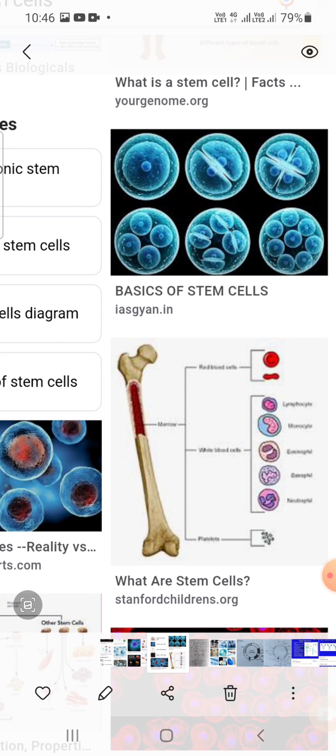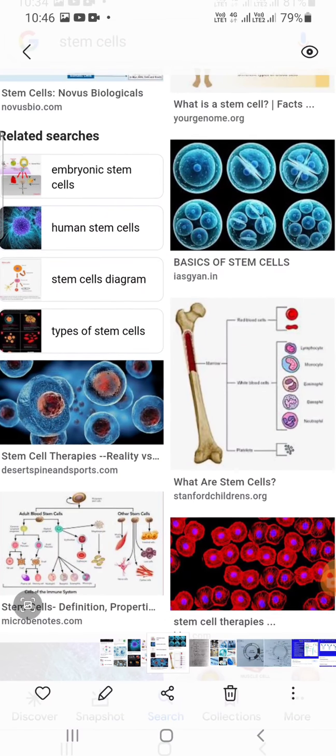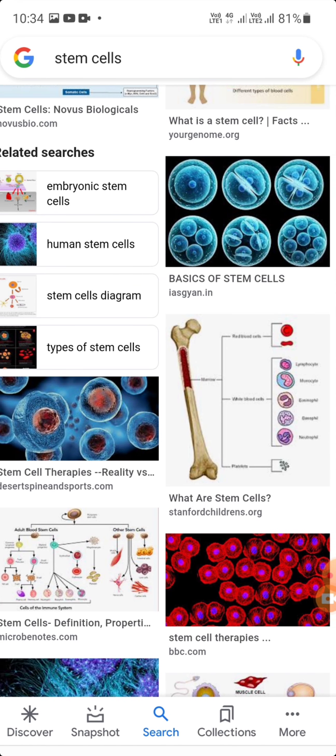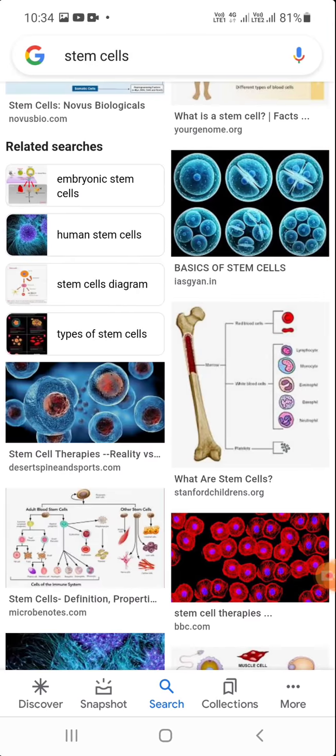Stem cells uses. The following types of diseases are prevented by using stem cells: diabetes mellitus, sugar diseases and Parkinson's diseases. You have to see the bone marrow and its structure. Simply, I would like to show you this slide. This slide is very useful, so you have to see it.